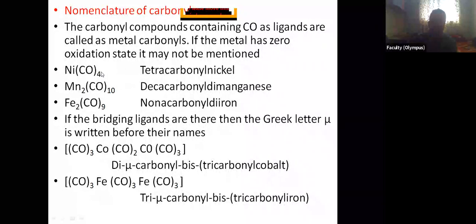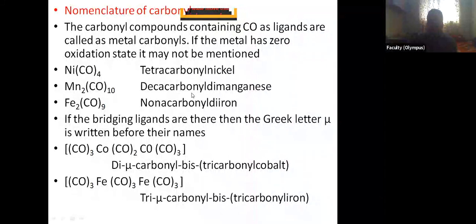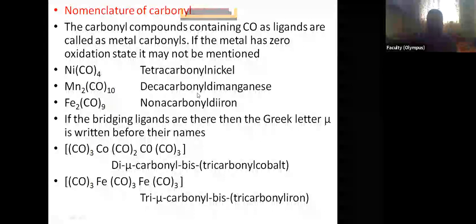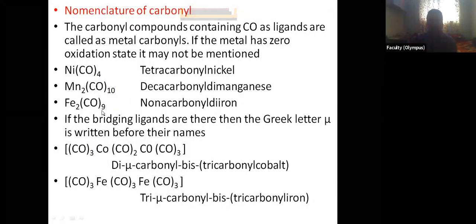There are four carbonyl ligands and nickel, so that's why tetracarbonyl nickel. Nickel is in zero oxidation state. There are 10 carbonyls in this one, so decacarbonyl dimanganese. Two manganese are there, so it is dimanganese. This is nonacarbonyl diiron.